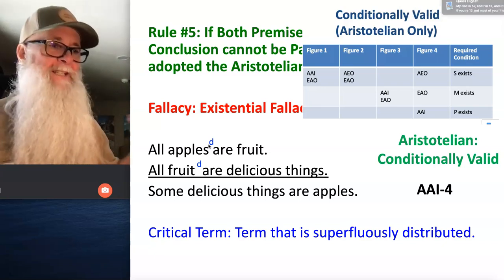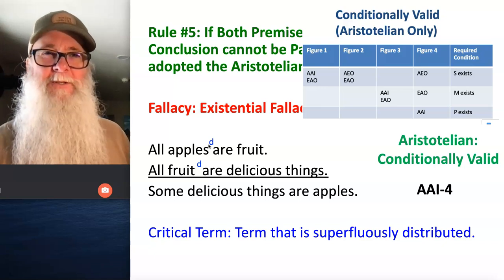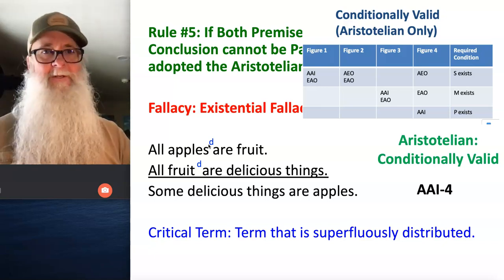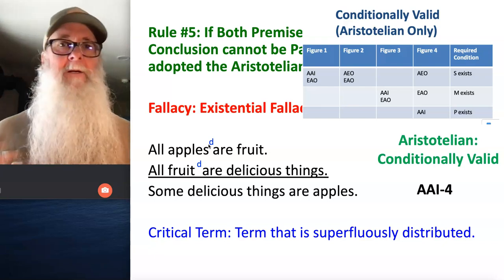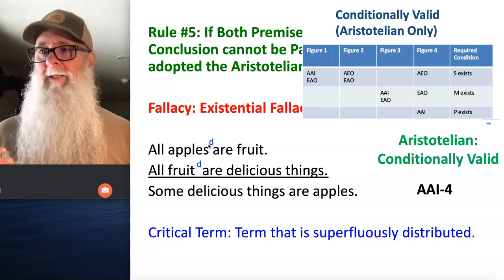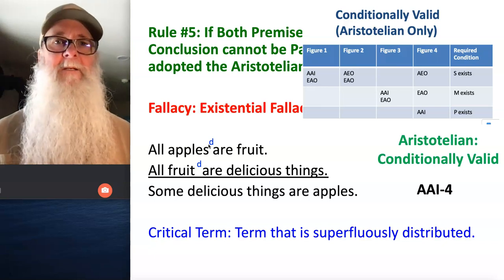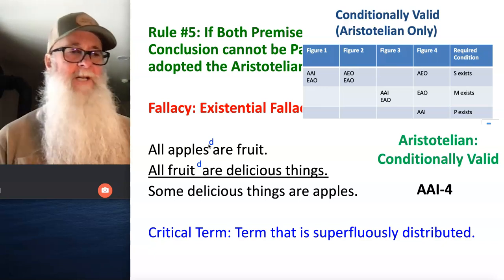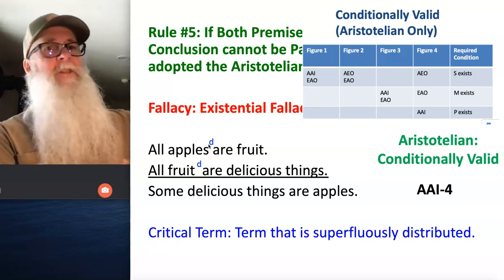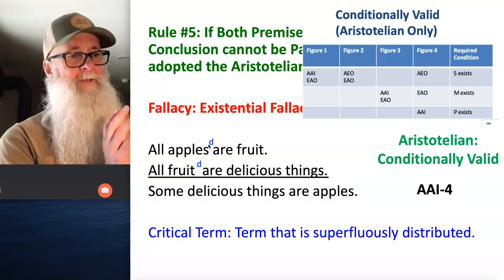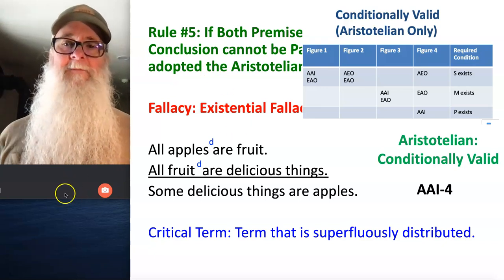But I can't do that same type of swap out with regard to rules number 1 through 4 because those rules refer just to an argument's form, not its content. So I can swap out the content all night and day in an argument that violates any rule 1 through 4, and nothing's going to make that argument valid. Okay, so if an argument violates any of the first 4 rules from the Aristotelian standpoint, we don't even bother with rule number 5. Rule number 5 applies only when the argument hasn't violated any of the first 4 rules.